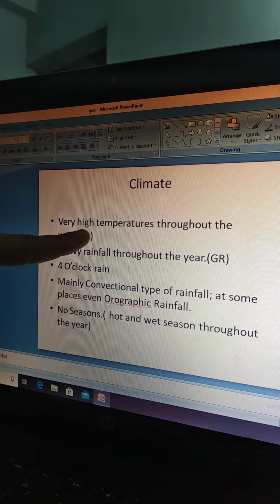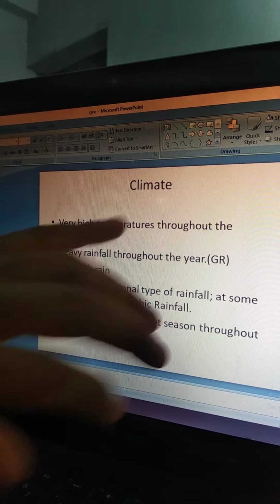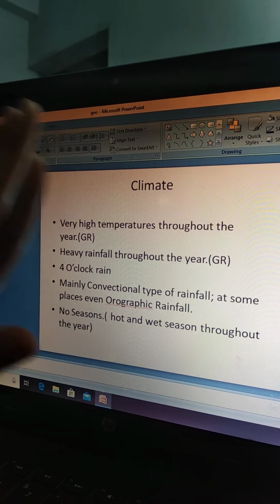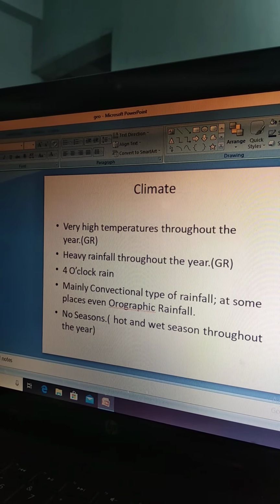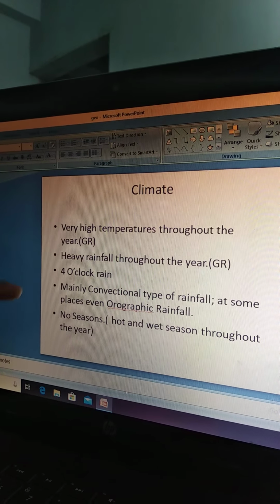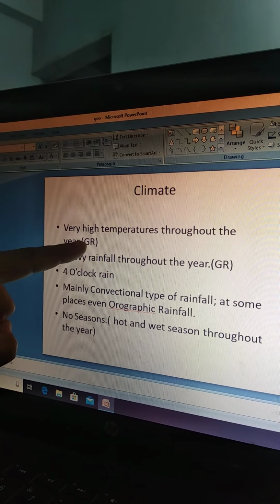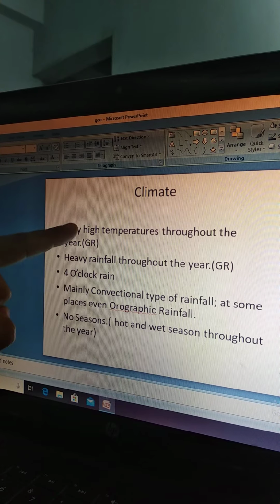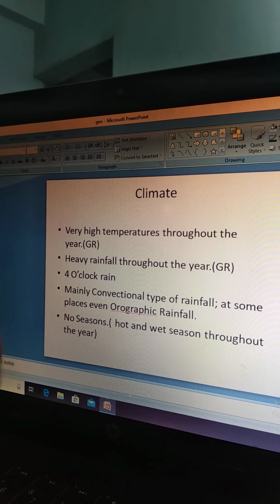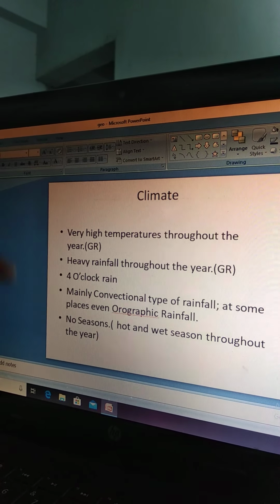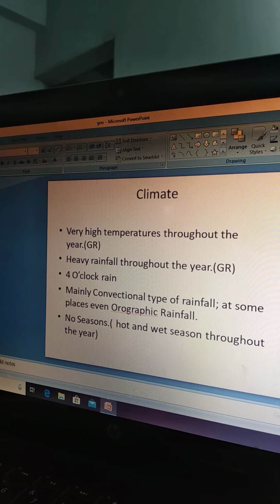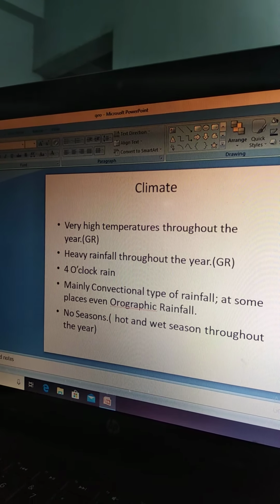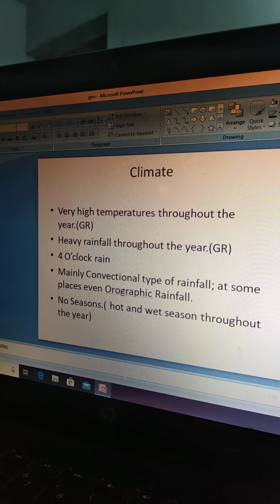Suppose if I tell you that the equatorial region has very high temperatures throughout the year, so there has to be some reason for that, right? So that is why I have written it in brackets here, that it is a GR question. Maybe the board gives you that equatorial region experiences very high temperatures throughout the year. So you have to write the reason for that. I hope everybody of you might be knowing the reason.